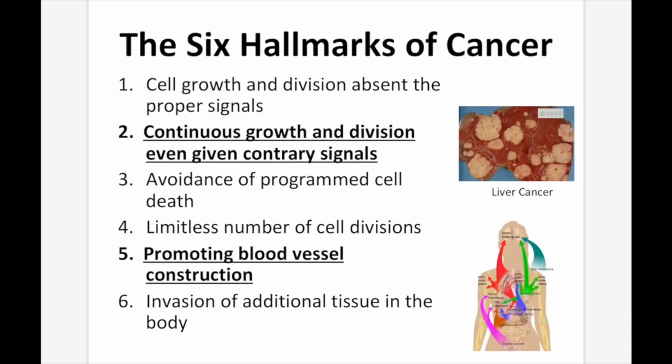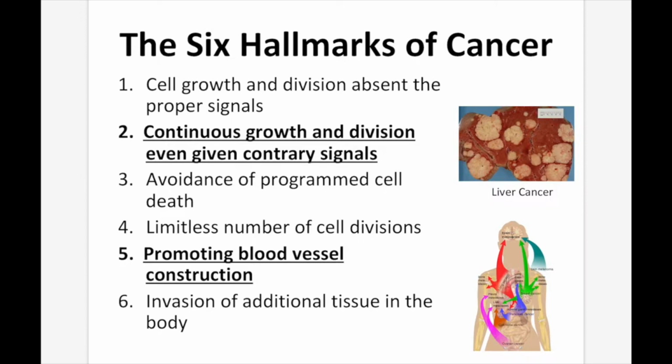The 6 hallmarks of cancer. So the 6 things that make cancer cancer. Number 1, the cell doesn't have the regular signals for cell growth and division. This results in number 2, continuous growth and division, even given contrary signals. So even if the body's telling it not to, it's still going to keep dividing. Number 3, avoidance of programmed cell death. Cells will typically get to a certain age and then they will be killed off. But cancer cells can avoid this so they can stick around longer.